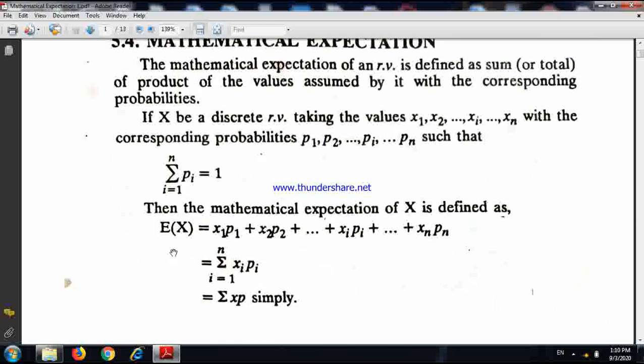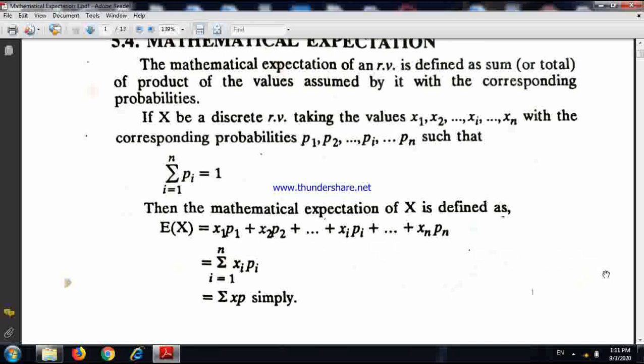So how do we write it? EX. We symbolize the mathematical expectation of the variable x by EX. EX equals x1 p1 plus x2 p2 up to xn pn, and we can write it as summation xi pi, or simply we can write summation xp, summed over all possible values of x. So this is the case of a discrete random variable.